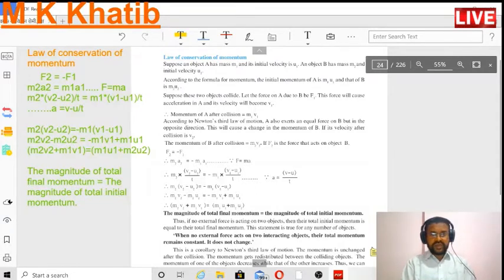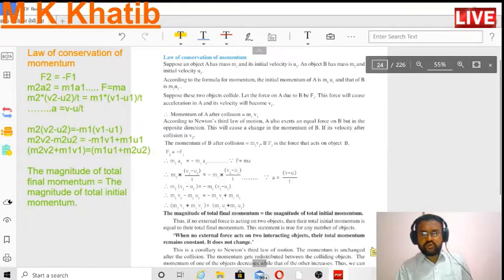To understand this concept, we suppose an object A. Object A has mass m1 and initial velocity u1, and another object B has mass m2 and initial velocity u2. According to the formula of momentum, the initial momentum of object A is m1 u1 and that of B is m2 u2.